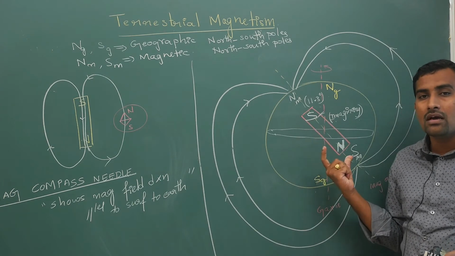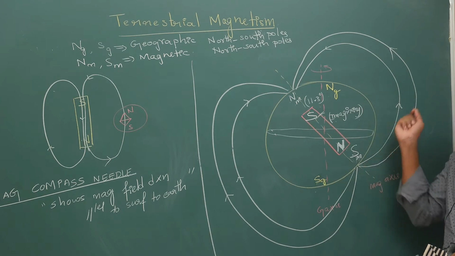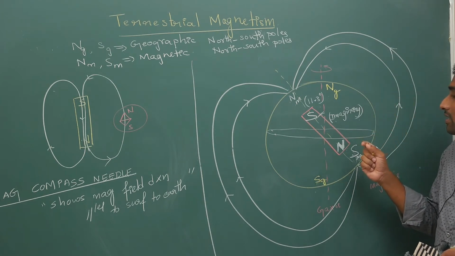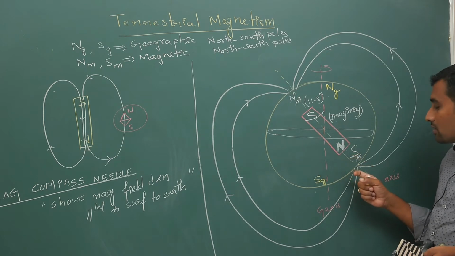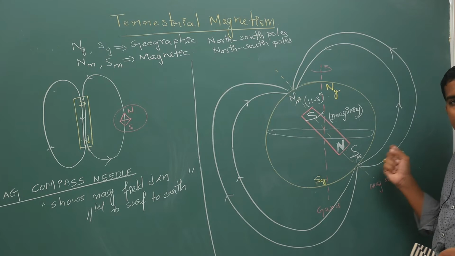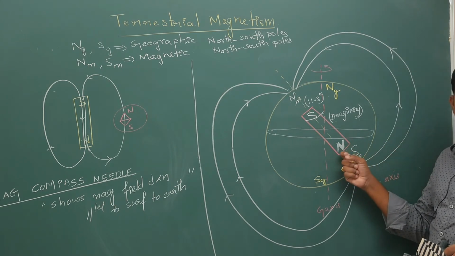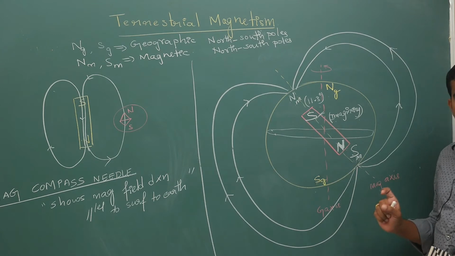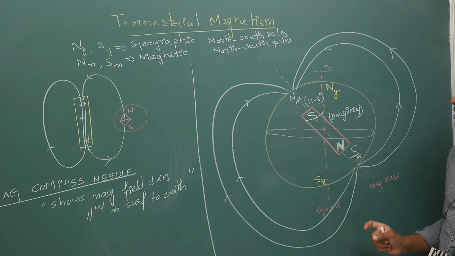Don't say that you cannot have field from south to north. It is correct, the field is from north to south. Outside, the lines originate from the magnetic South Pole, that's all, but inside there is the North Pole only. Don't get confused. Any doubts? Hope there are no doubts.